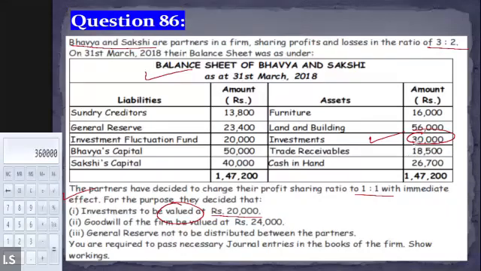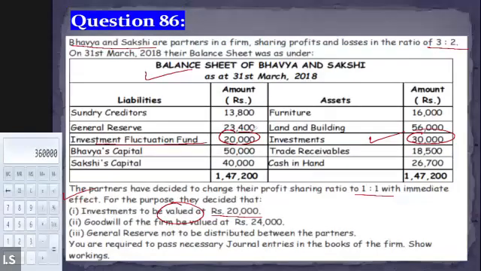Now tell me whether the value of the investment is increasing or decreasing. Decreasing, right? There is a reduction. And whether we have any kind of reserve to compensate this loss. Answer is yes. We have a reserve of rupees 20,000 by the name of investment fluctuation fund, or you can also call it reserve. So we already have prepared investment fluctuation reserve of rupees 20,000.